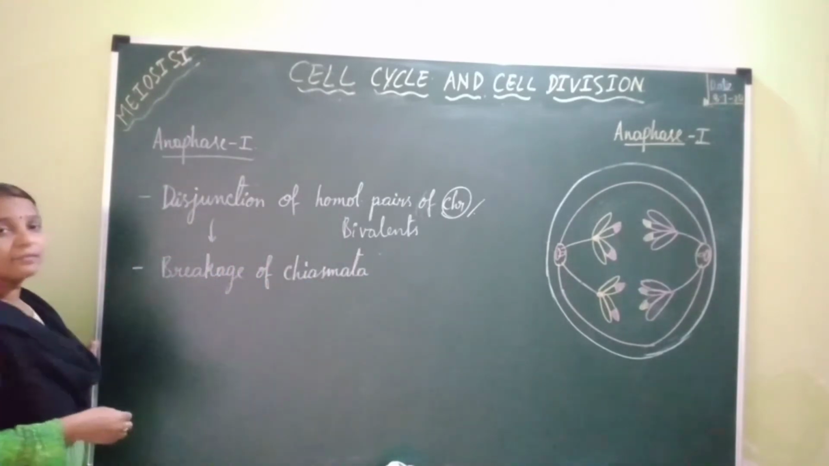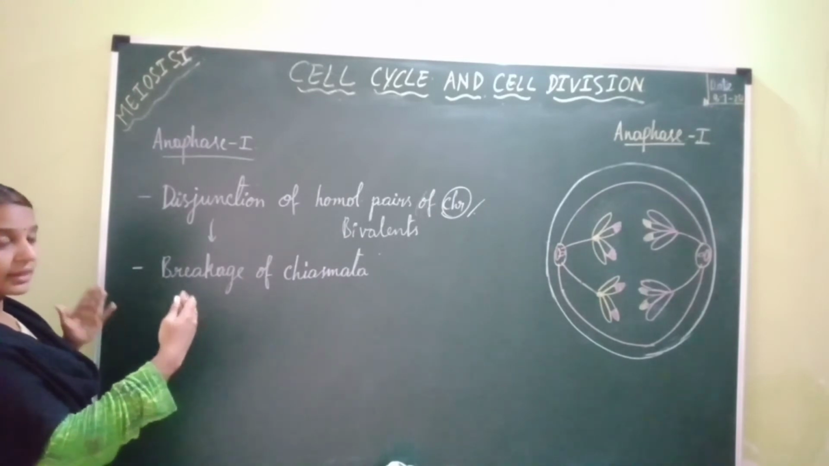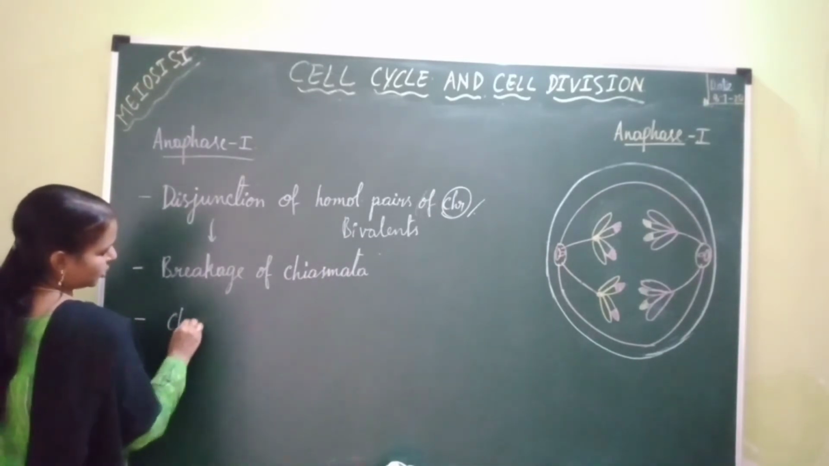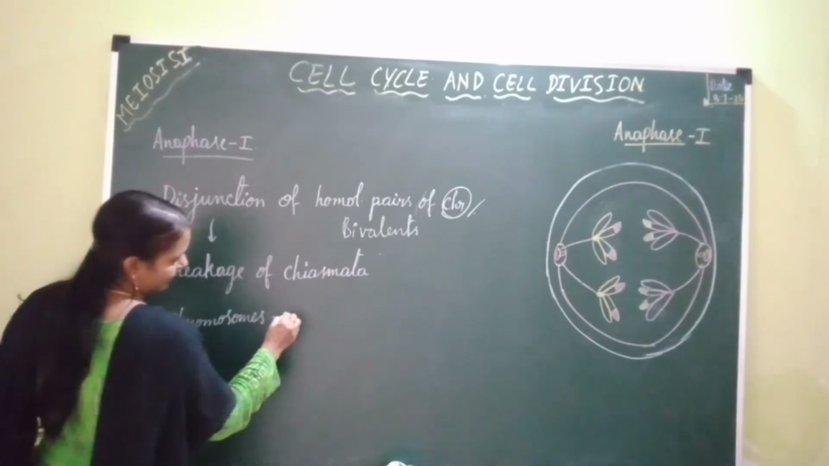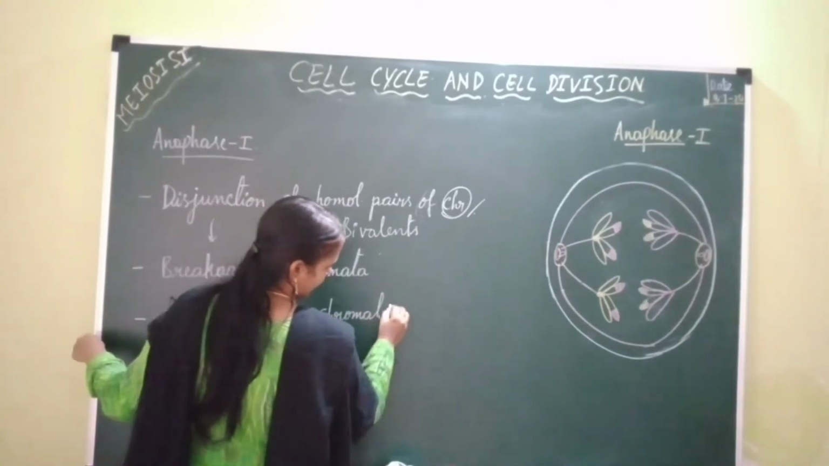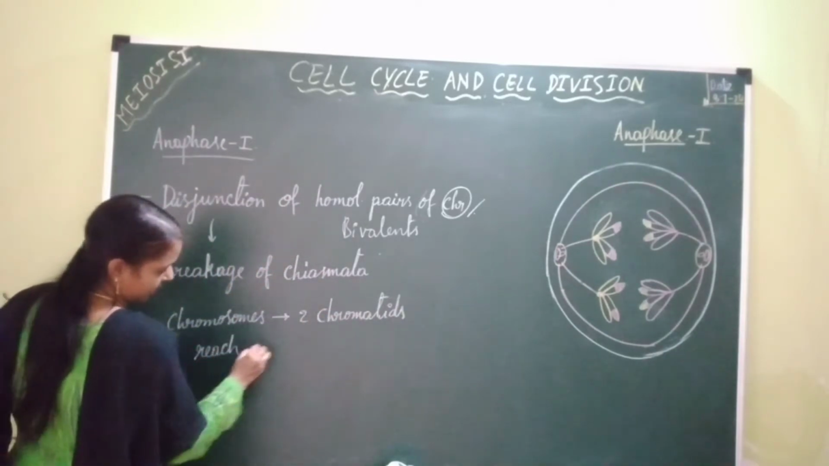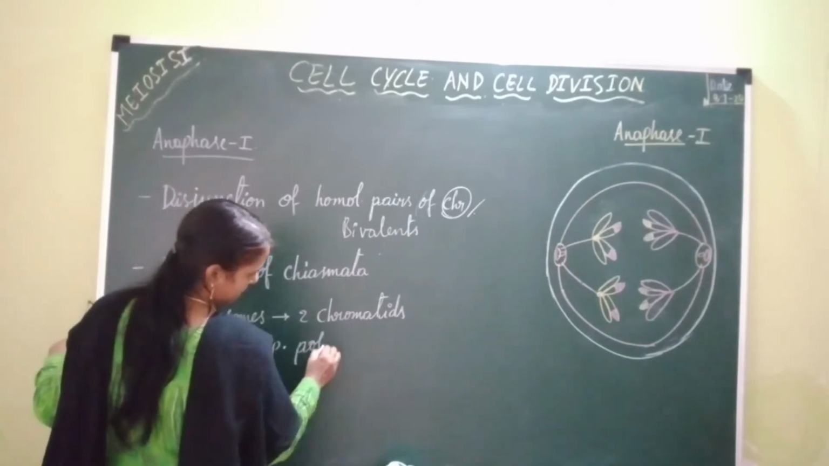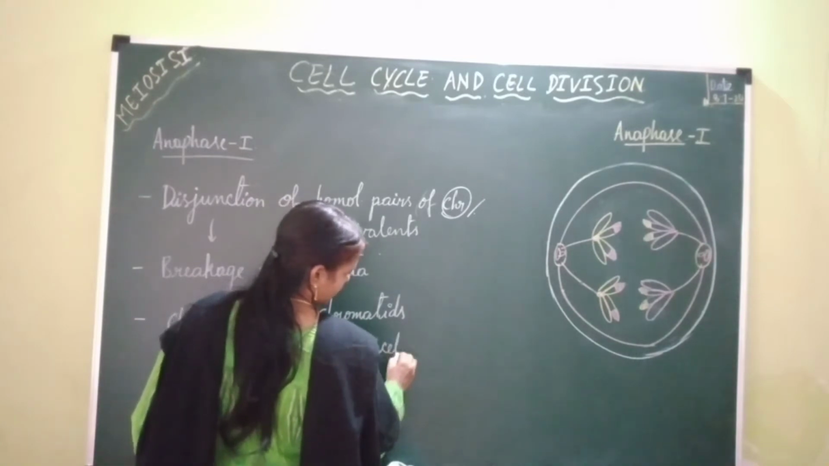Okay, by the end of anaphase 1, these homologous chromosomes reach two opposite poles of the cell. Each chromosome, having two chromatids, reaches the opposite poles of the cell by the end of anaphase 1.